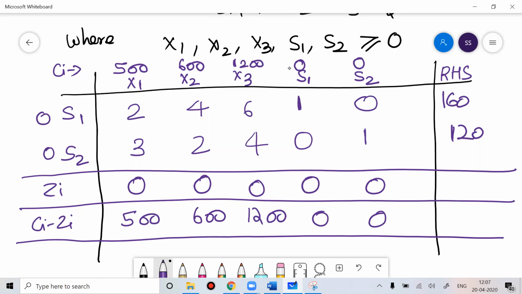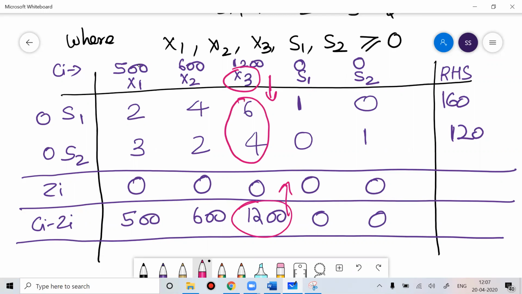So once you found Ci minus Zi, out of all Ci minus Zi, see which is having the maximum value. So you can see the maximum value of Ci minus Zi is of x3. So it means x3 will enter into the solution. So if x3 will enter into the solution, x3 will replace either S1 or S2.